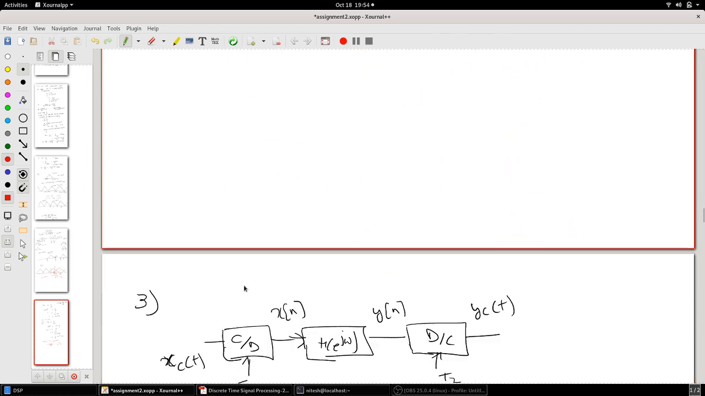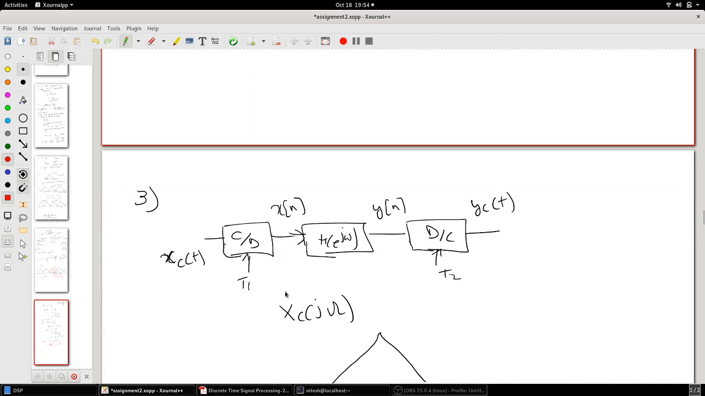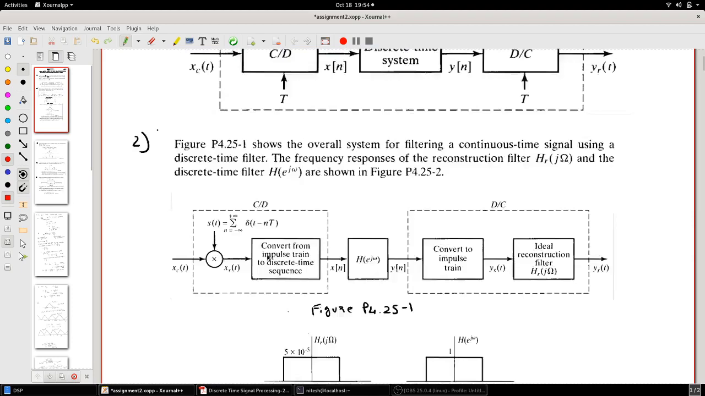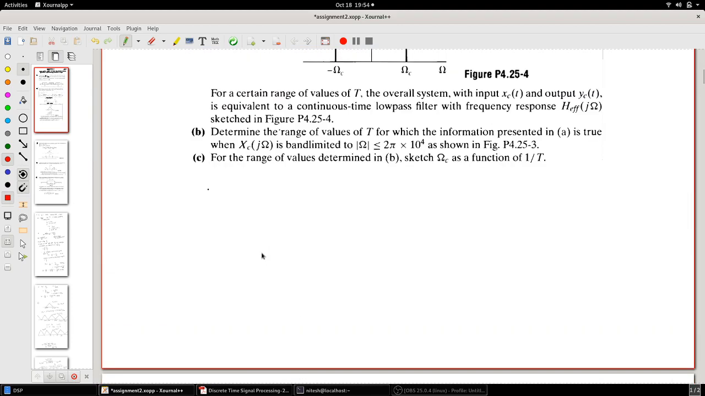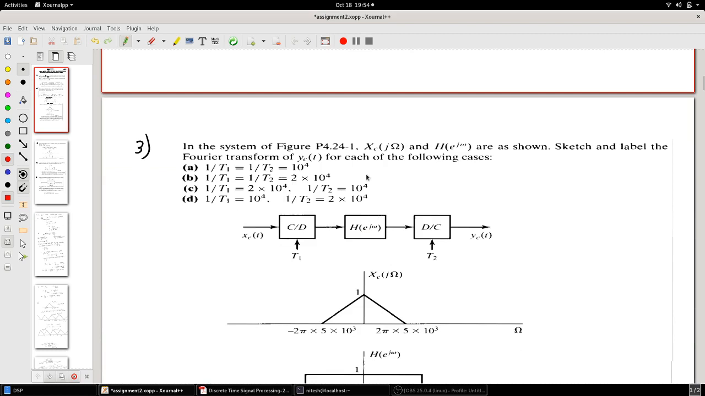Now coming to the third question. This particular system is given. The range for which this is determined, ω_c is a function of 1/T. I think it will be a linear one. I'll draw it separately. I missed that. Okay, so the third question is, in the system figure 4.241, x_c(jω) is the input.